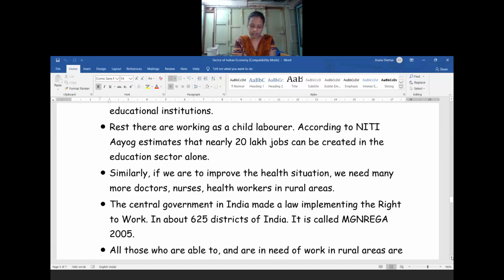The study conducted by the Planning Commission, that is Niti Ayog, estimated that nearly 20 lakh jobs can be created in the education sector alone. Similarly, if we improve the health situation, we need many more doctors, nurses and healthcare workers to give good health facilities to the people. So these are some of the ways by which jobs would be created, and we would also be able to address the important aspects of development talked about in the first chapter.